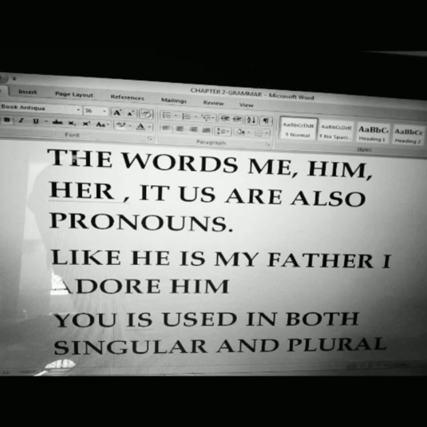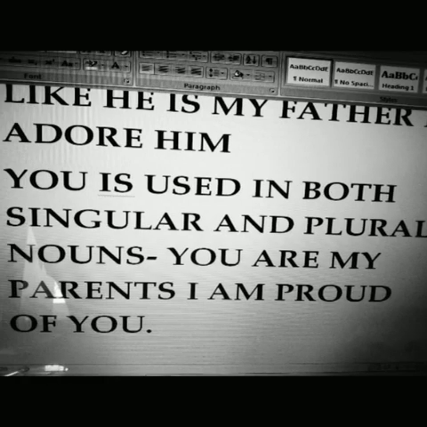Now I come to another point. It's very important. There's one pronoun, you. You is used in both singular and plural nouns. You is a pronoun which is used in both singular and plural nouns.